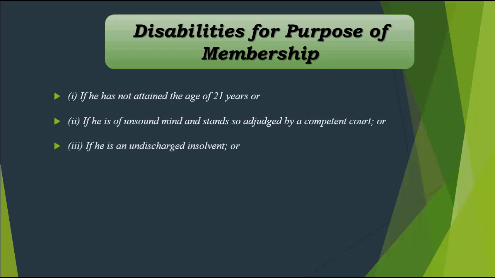Right? Now if we move on to the next disability, it is that if he is an undischarged insolvent. Yes. Now what do you mean by an undischarged insolvent? Insolvency, we know that if the person goes bankrupt, right, he has no money to pay off his dues and everything. Right? So in that situation we call the person an insolvent person. And again, when he becomes insolvent, it is a status given to a person. It is not just because, okay, you have no assets left, you have a lot of liabilities, you become insolvent. No. A court has to declare you to be insolvent.